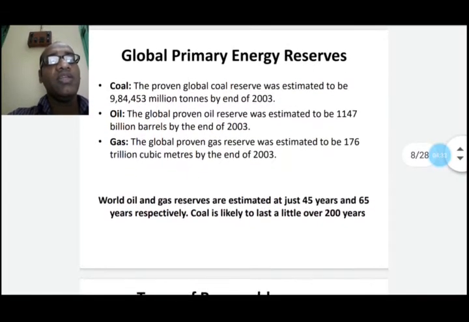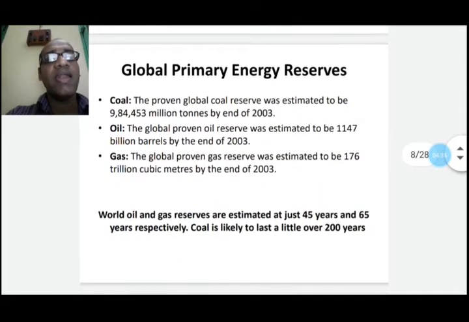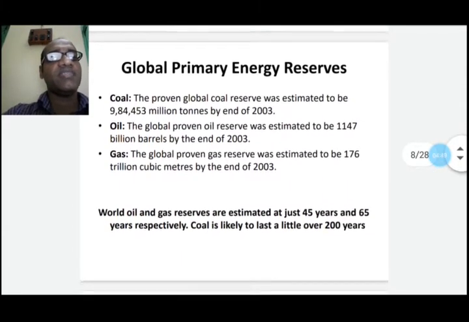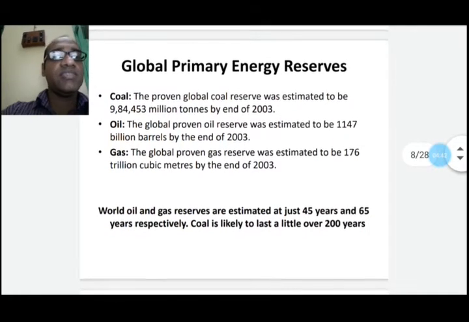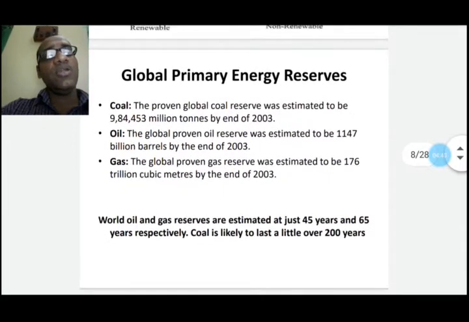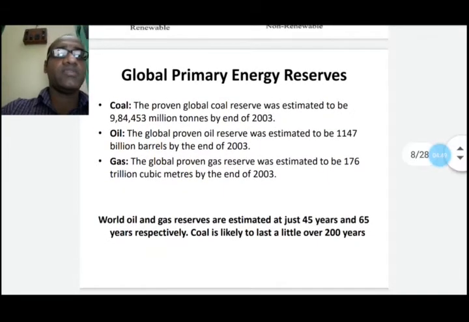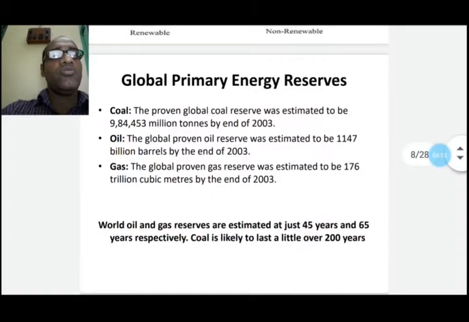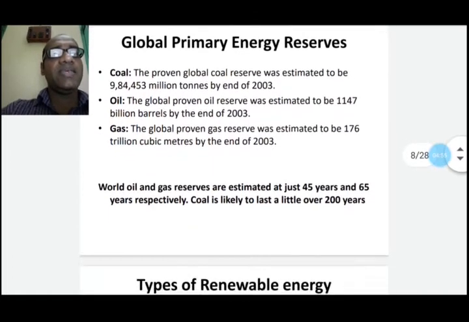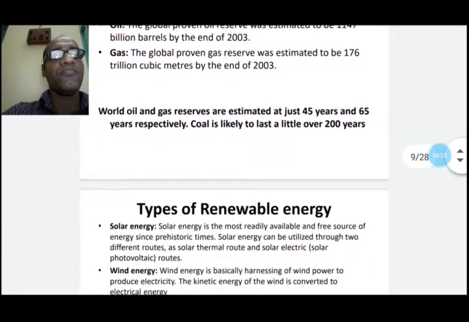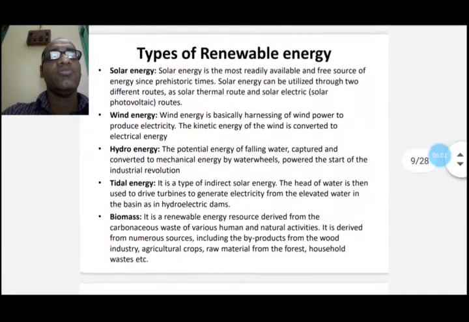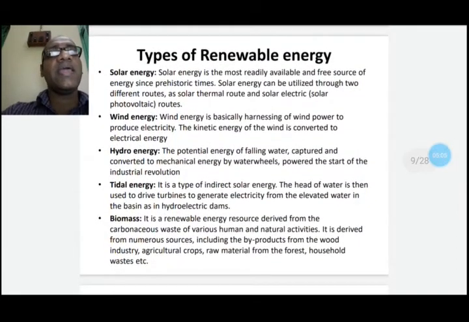It is estimated that world oil and gas reserves will last just 45 years and 65 years respectively. Coal is likely to last a little over 200 years. Due to this reason, many researches are going on to develop renewable energy sources, primarily solar energy.